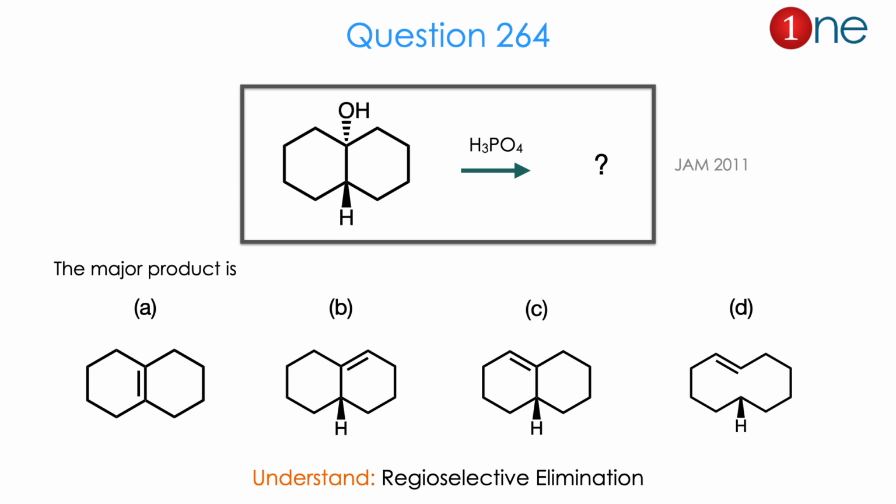Then let us look at the next question. The starting material is a decalin system with hydrogen and hydroxyl groups trans to each other. You are using phosphoric acid. They ask you to find the major product. Many possibilities are there. One is alkene formation at the fused carbon, or the side carbons, right or left side, or just a ring opening there, fused system to monocyclic system. So from the question and 4 different products, you might realize the question is really about regioselective elimination. The answer is A. Let us see how.